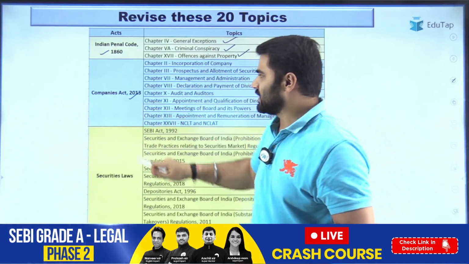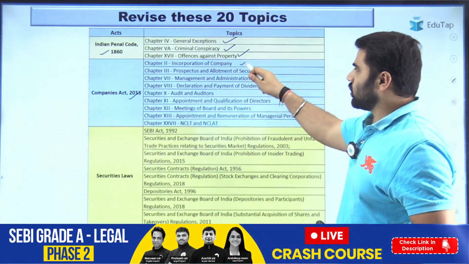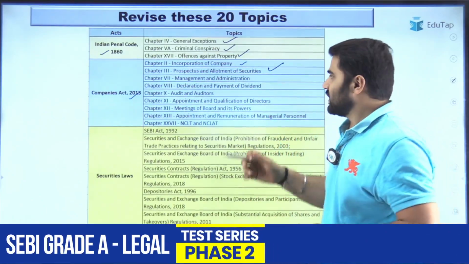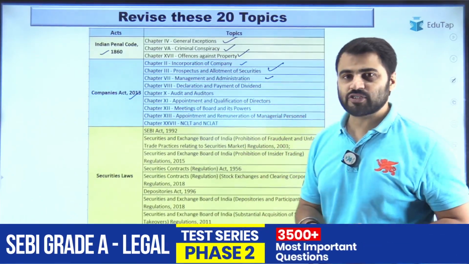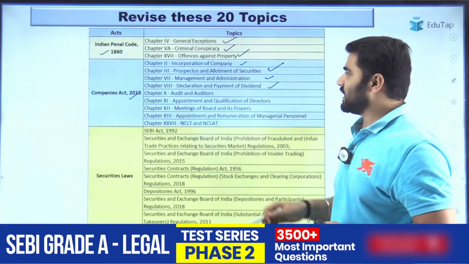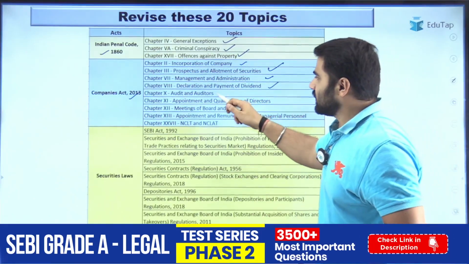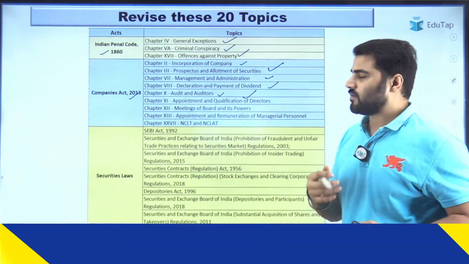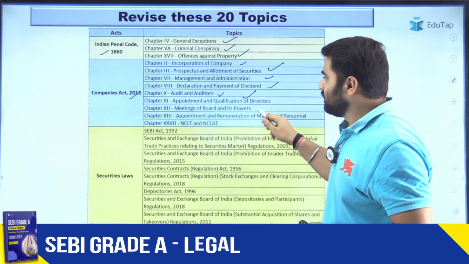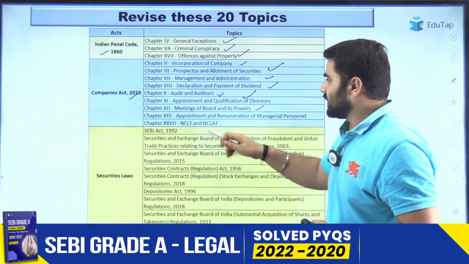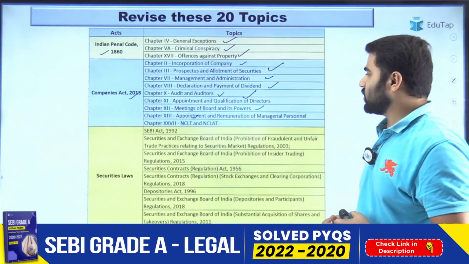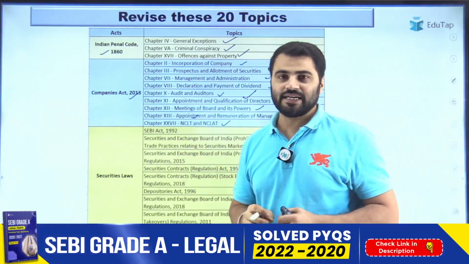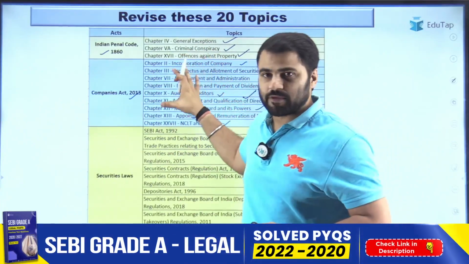If I talk about the Companies Act, in the Companies Act, Chapter 2, Incorporation of a Company, Chapter 3, Prospectus and Allotment of Securities, then Chapter 7, Management and Administration, Chapter 8, Declaration and Payment of Dividend, Chapter 10, Audit and Auditors, then Chapter 11, Appointment and Qualification of Directors, then Chapter 12, Meetings of Board and its Powers, and then Chapter 13, Appointment and Remuneration of Managerial Personnel, and Chapter 27, NCLT and NCLAT. So these are the most important topics from the Companies Act.